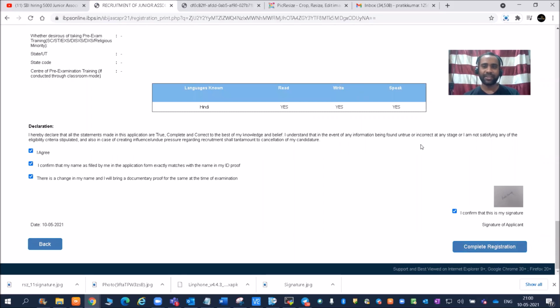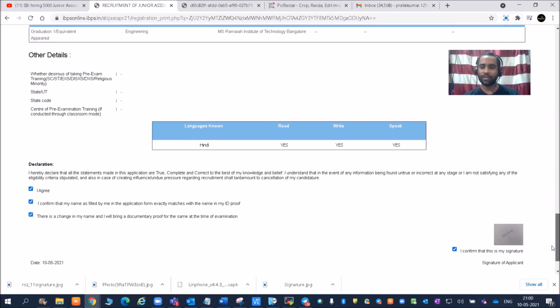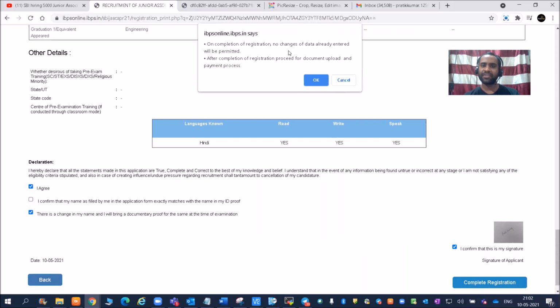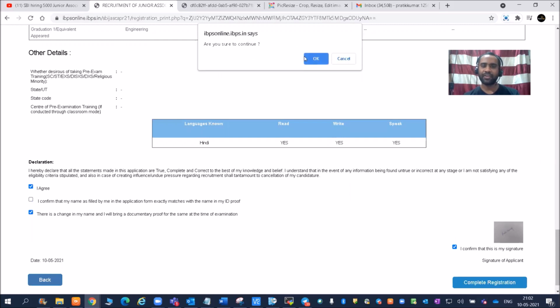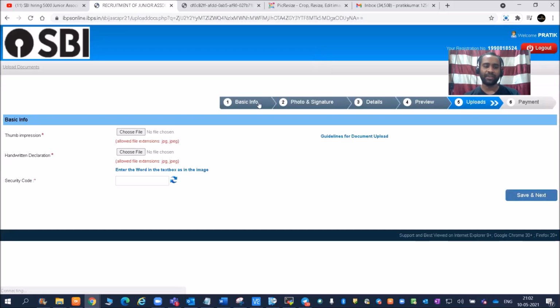So once you complete the registration, then after that what? Payment, right? Okay, on completion of registration, no changes of the data already entered will be permitted. After completion of the registration, proceed for document upload and payment process. Okay, so fine. Are you sure you want to continue? Yes, so I want to complete this, right?